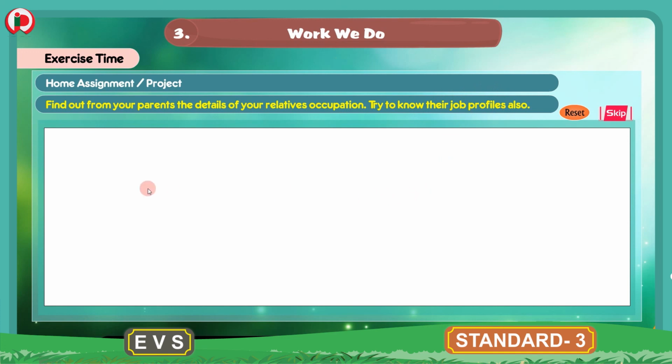So this is about the home assignment / project. You can do this activity in your workbook. You should write the name of your relative, then write the occupation, then write the relationship of them with you, and you also try to know their job profiles also. You can take the help of your parents for this activity. So children, with this we finished the home assignment / project and also the workbook part for the lesson work we do.